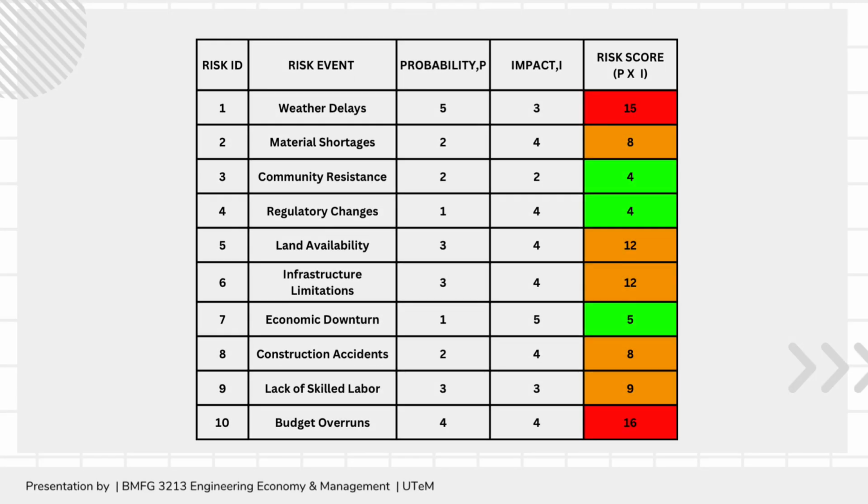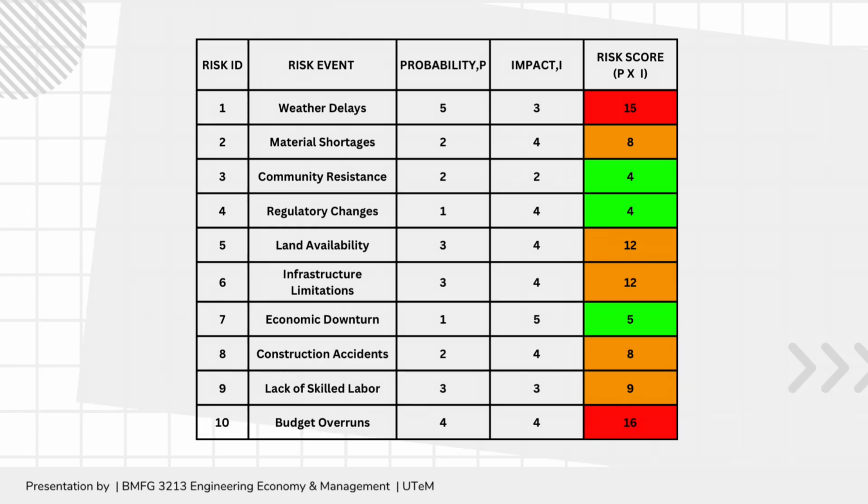For example, as we can see from the table, for weather delay, the probability is 5, which is very likely, and the impact is 3, which is moderate. So the risk score is in red color. This is a critical issue that we need to face for this risk event. For material shortage, the risk score is in orange color, so we need to be aware for the project. And for community resistance, the risk score is in green color. So this table shows all the risk scores for the risk events and the region colors.